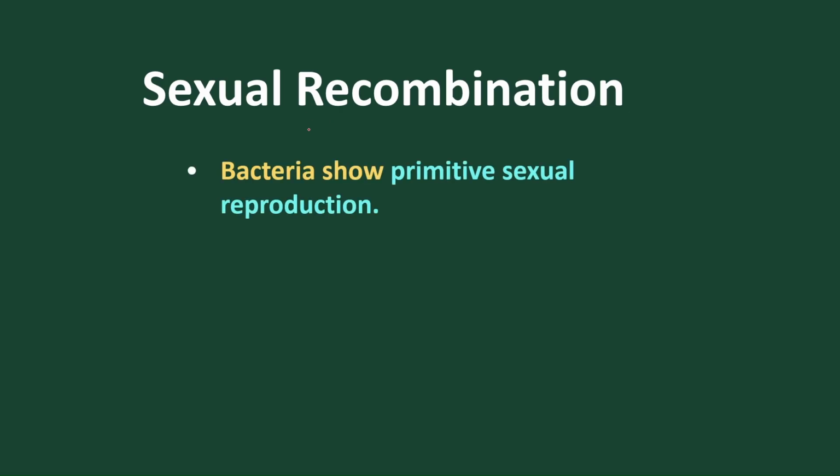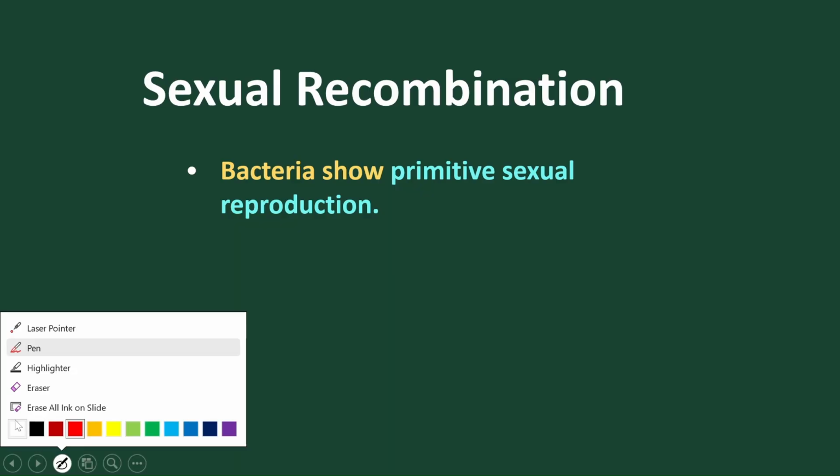So this is sexual recombination; it is not quite sexual reproduction, because no gametes are involved. Bacterial sexual reproduction is primitive. Why? No gametes are used. What happens is gene transfer or recombination takes place. So this type is called sexual recombination. It is the primitive form of sexual reproduction.